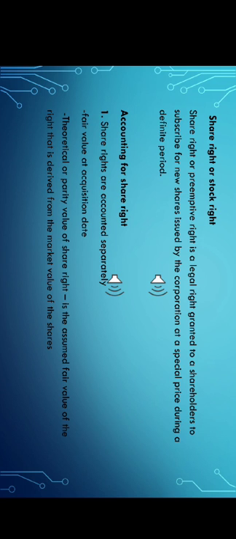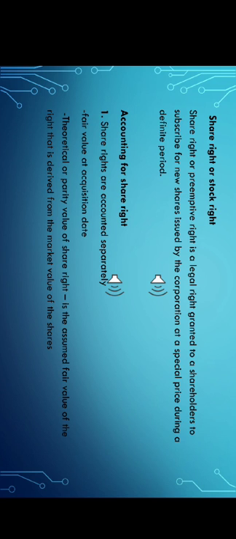When share rights are issued, the investor is now the owner of two financial assets, namely the original shares and the related share rights. To record the original investment, debit the investment in shares and credit cash if the entity bought the shares in cash.